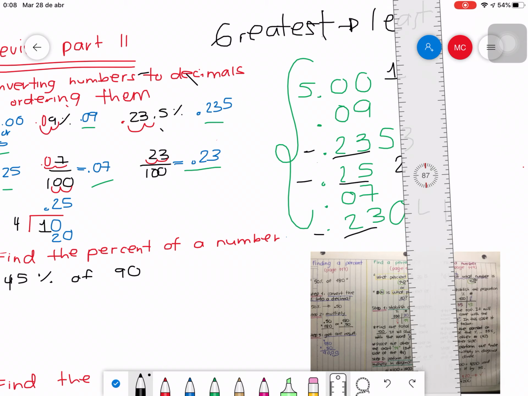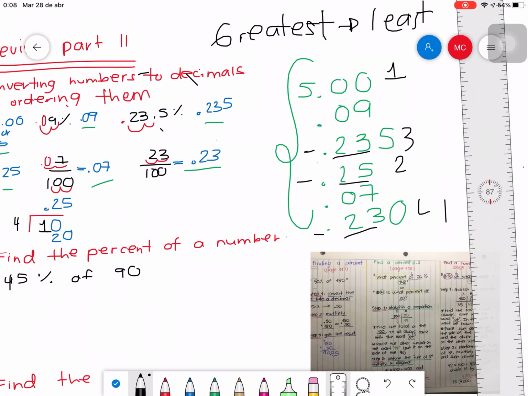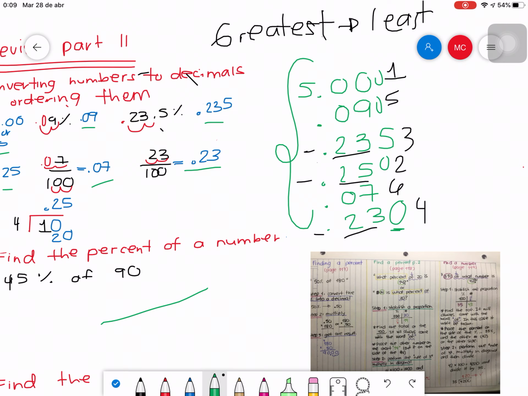And now you just compare the last two numbers that you have. You have 0.09 and you have 0.07. I know this is greater. So this is number 5 and this is number 6. And I just arrange them from the greatest to the least, okay? Remember this thing that I do that was adding zeros, it does not change a number. I can add another 0 here or another 0 here or another 0 here, and that does not change the number, okay? And then let's move on to the next part.